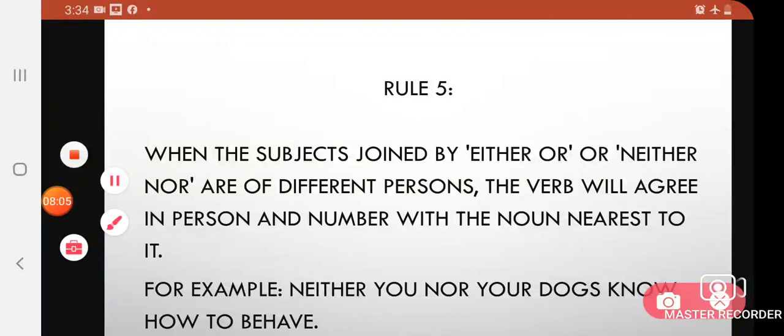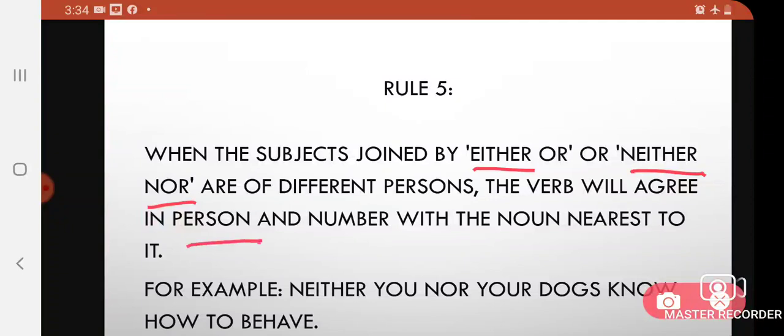When the subjects are joined by either or, neither nor, which are of different persons, the verb will agree in person and number with the noun nearest to it. Remember, it will agree with the noun which is nearest to it. Here, neither you nor your dogs know how to behave.